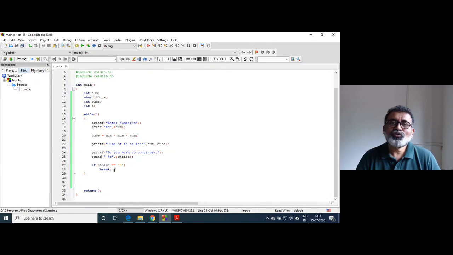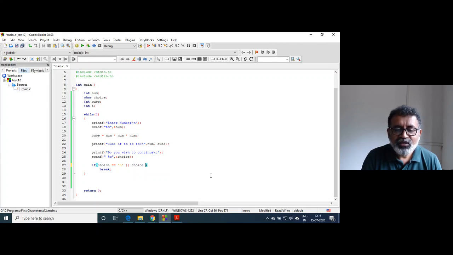You are a C programmer, so you have got full control over the code. That is the beauty of C language. So put here if choice is equal to n, I taught you the logical OR operator. All these applications will come in due time span. At that time you might not have understood the importance of logical and, logical or in the couple of programs we wrote, but here this is a real application. What I will write: choice is equal to n, logical or choice is equal to capital N.